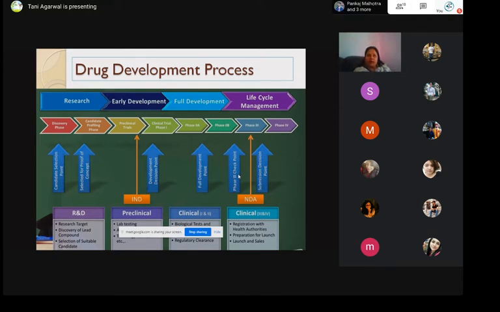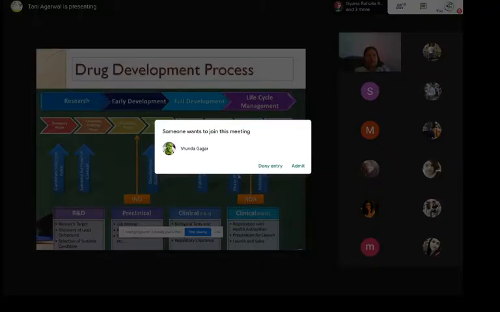We have conducted so many preclinical and clinical studies, and we have found that the drug is safe and it is efficacious. You submit all the data to them, and they will analyze and take a decision on that. And if they have approved your drug, good. That means your drug is approved, and you can start selling and earning profit out of that. So that is the NDA.